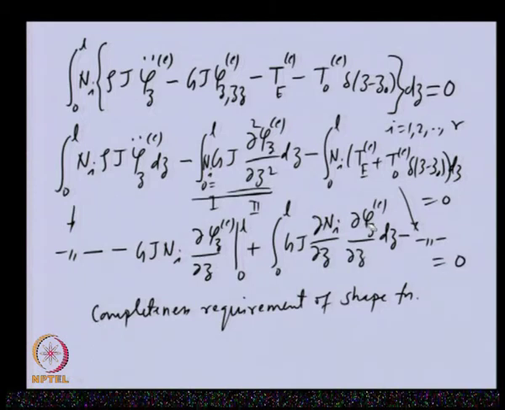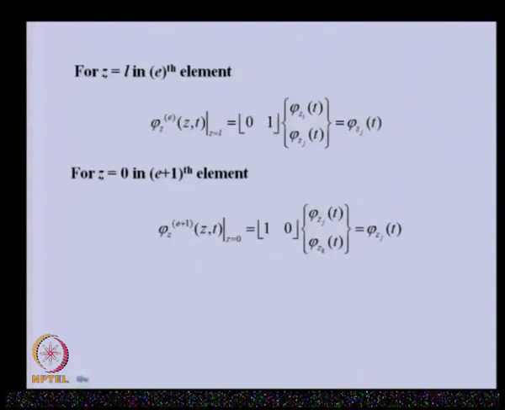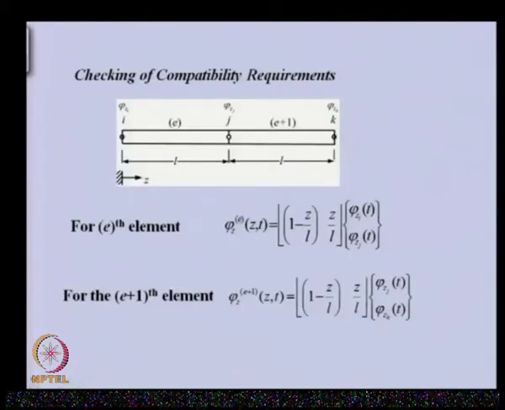So, we need to satisfy the compatibility condition one order less. In transverse vibration we will see that these derivatives will be of higher order, and we need to satisfy even higher order field variable derivatives, but for this torsional case we only need to satisfy the compatibility of the field variable itself. There is no need to satisfy it for its derivative with respect to z. So, with this rule of the compatibility condition, let us see how we can check this condition for